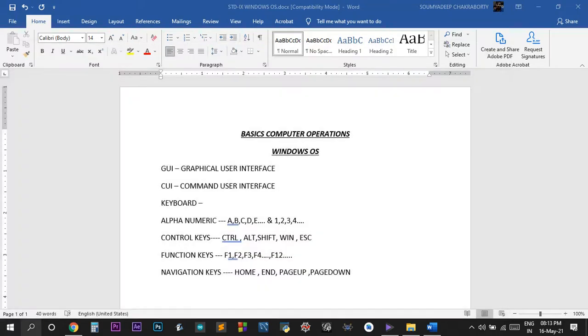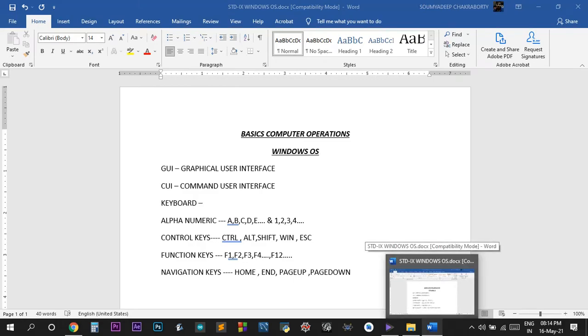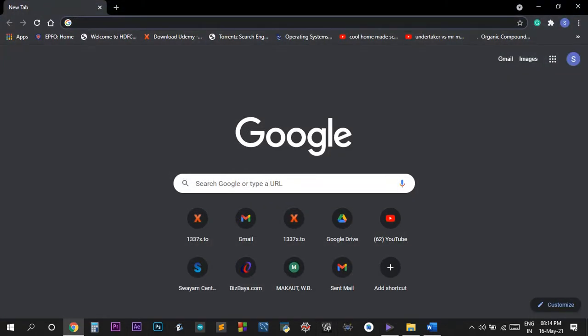Next comes the taskbar. Where I am hovering my mouse, this thing is known as the taskbar. It contains icons to different apps. It also has one property: the app that I am currently using, it also stores its icon. See, I am currently using Microsoft Word. Now it stores Microsoft Word on the taskbar, such that I can navigate using this.